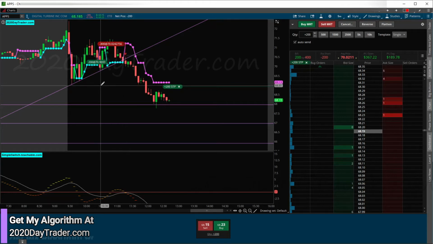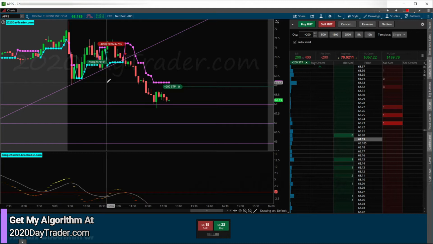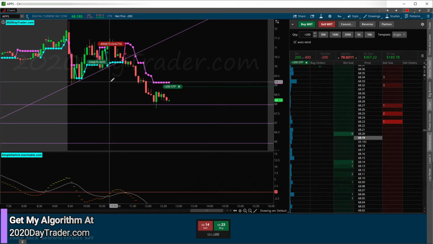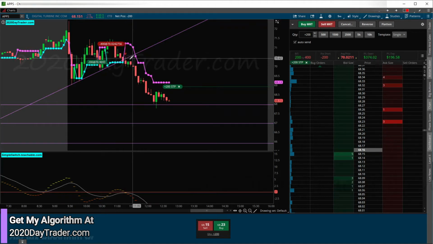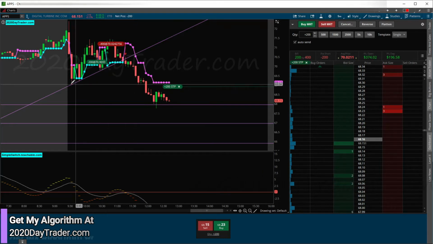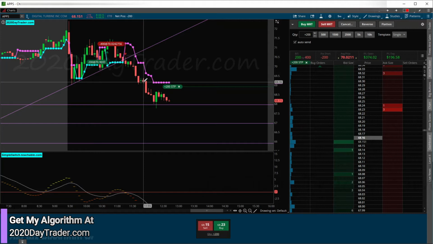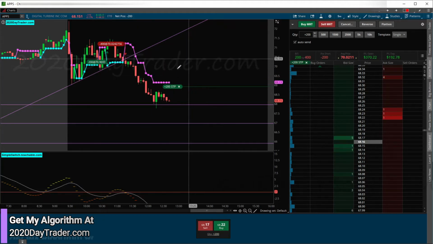A lot of ifs, right? Ifs mean I put my stop and I trail and I do stuff to protect my capital if it doesn't go the way I want it to go, and it goes against me, right? So I basically broke this trend line and reversed my position to short, and then watched it break this M pattern and slide. Watched it hit resistance like I would expect, but I didn't just jump out because I'm expecting resistance. I need to see it turn around if I'm going to get out.